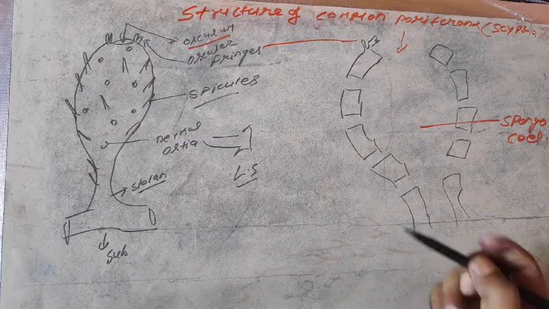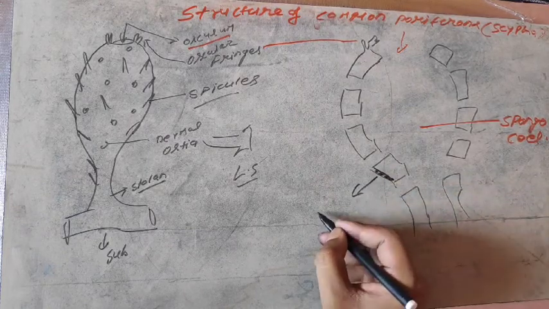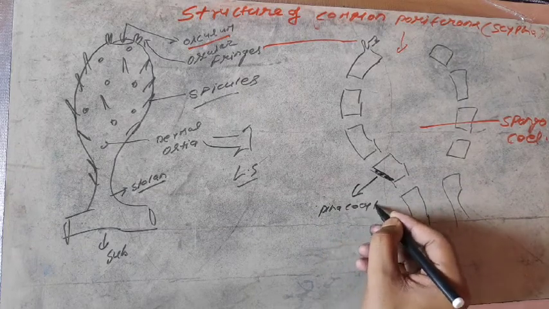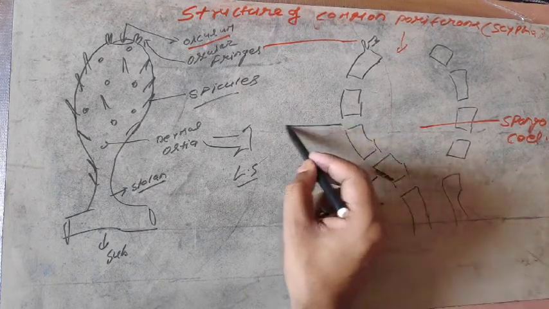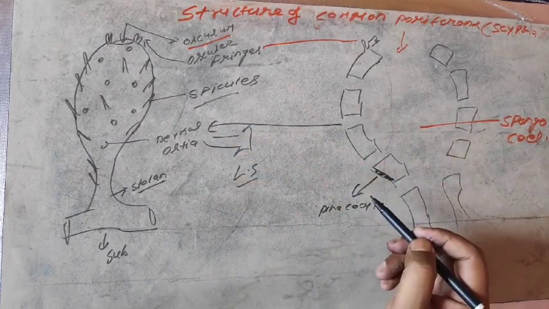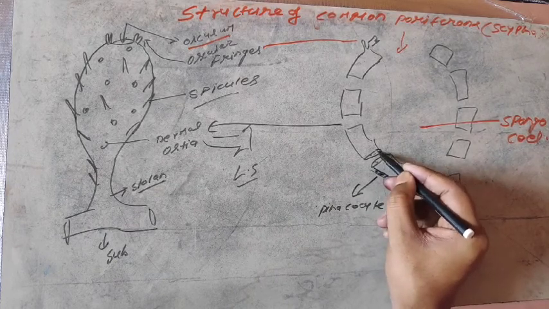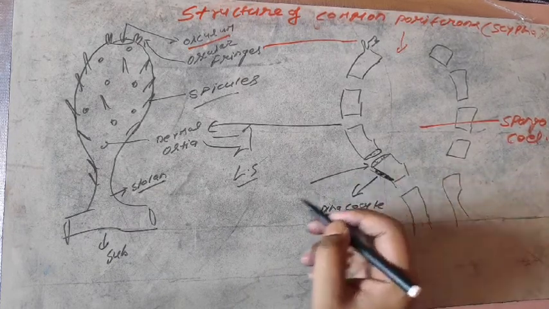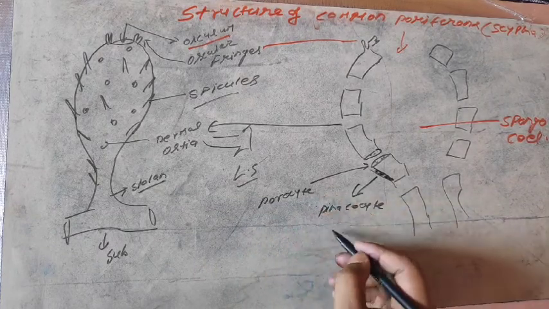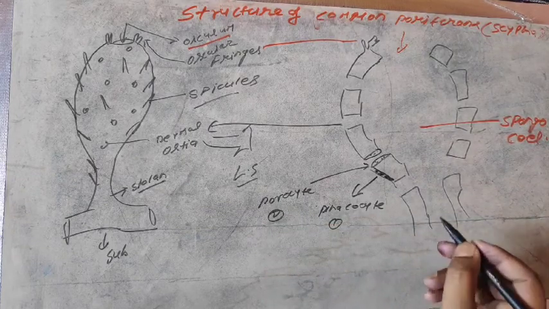Actually the outer body is covered by very special cells known as pinacocytes. This opening is actually the dermal ostia, and at the region of the dermal ostia other special cells are found, known as porocytes. So cell number 1 is pinacocyte, cell number 2 is porocyte.